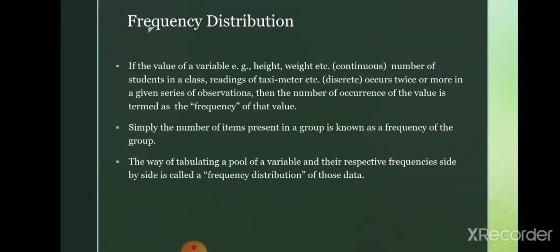That means when we draw a table, that table consists of values and the respective frequency, meaning the number of times that value occurs in a given set of data or observations. That table is nothing but the frequency distribution.